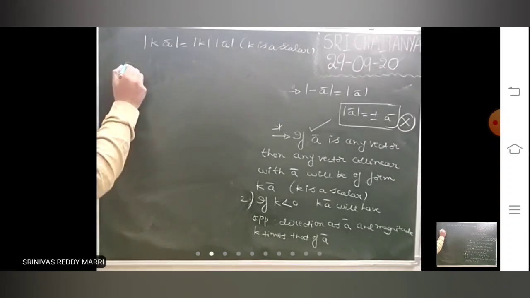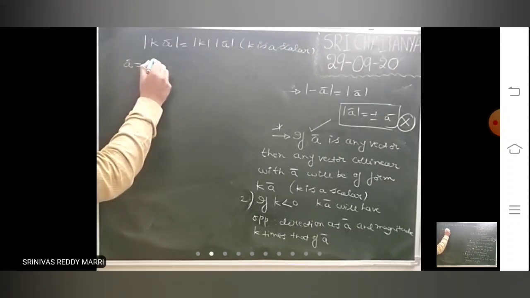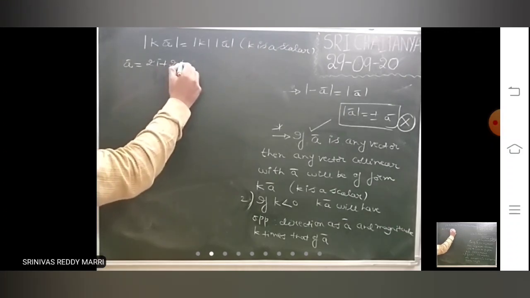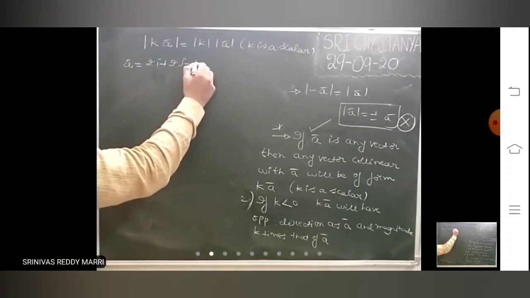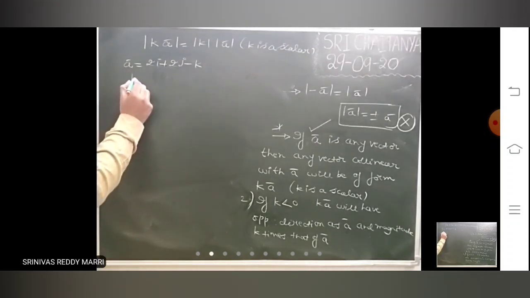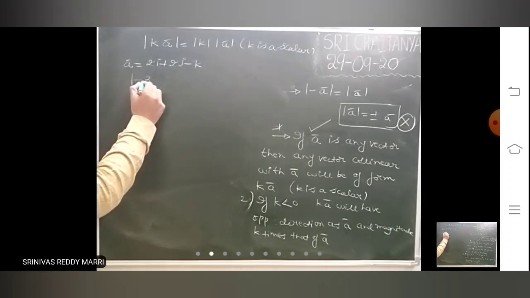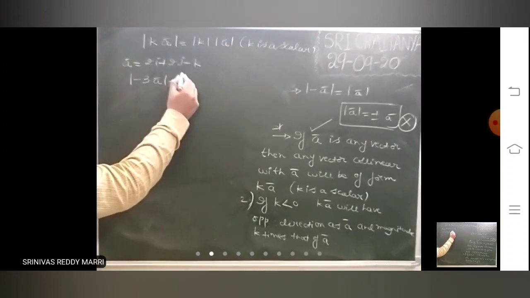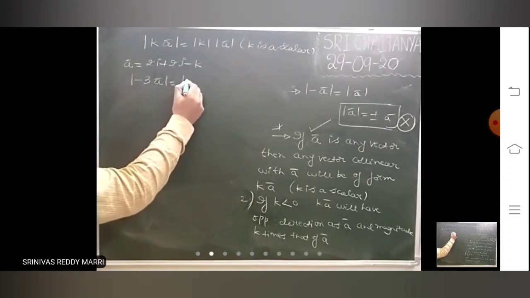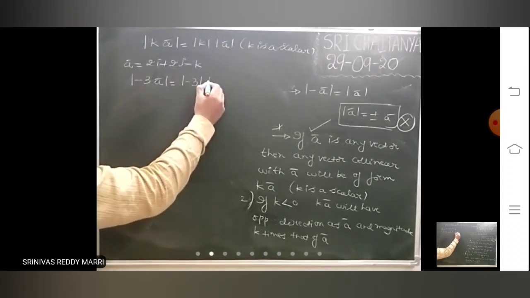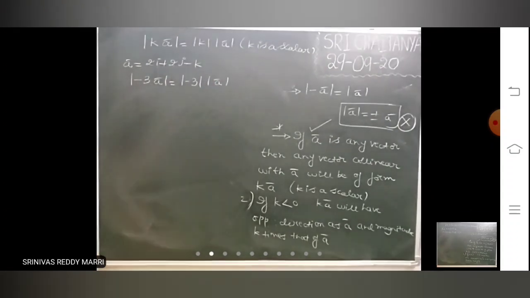Look at this. Suppose A bar equals 2i plus 2j minus k. If you want to calculate modulus of minus 3 A bar, you write the constant outside: modulus minus 3 into modulus A bar.